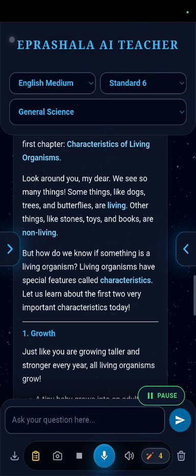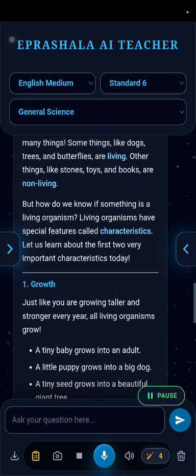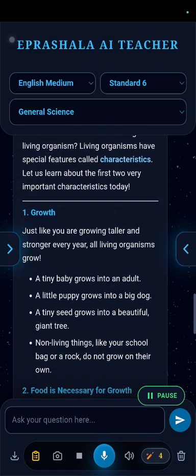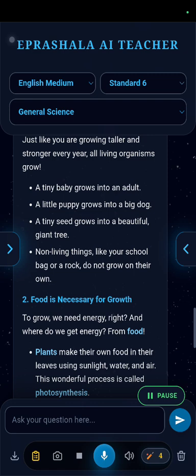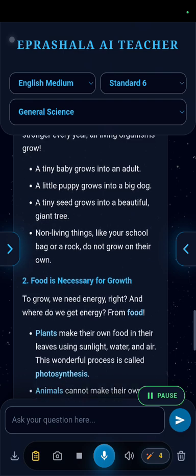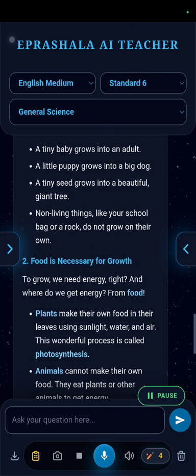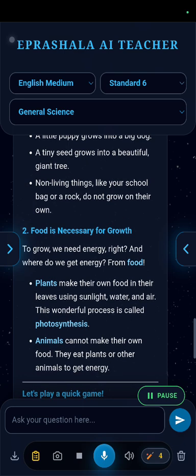1. Growth. Just like you are growing taller and stronger every year, all living organisms grow. A tiny baby grows into an adult. A little puppy grows into a big dog. A tiny seed grows into a beautiful, giant tree. Non-living things, like your school bag or a rock, do not grow on their own. 2. Food is necessary for growth to grow. We need energy, right? And where do we get energy? From food. Plants make their own food in their leaves using sunlight, water, and air. This wonderful process is called photosynthesis. Animals cannot make their own food. They eat plants or other animals to get energy.